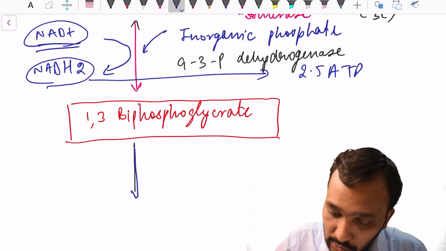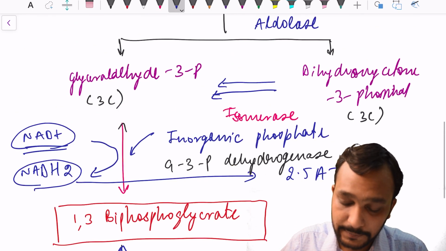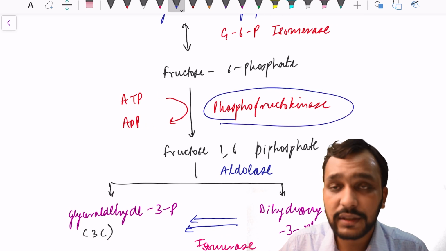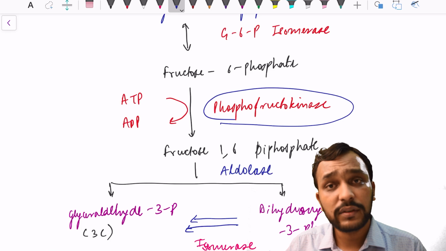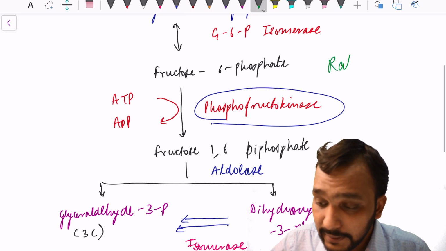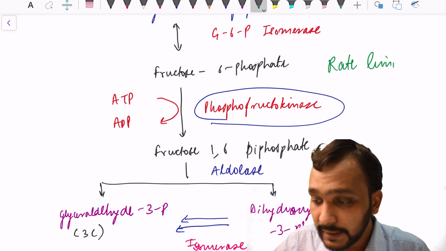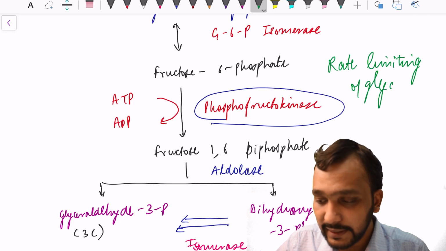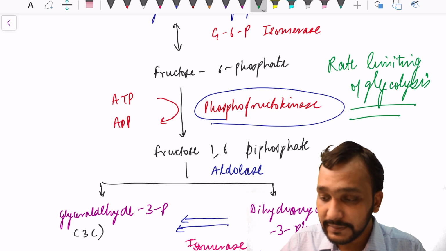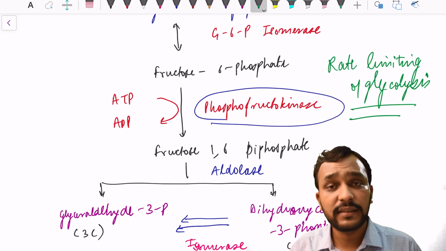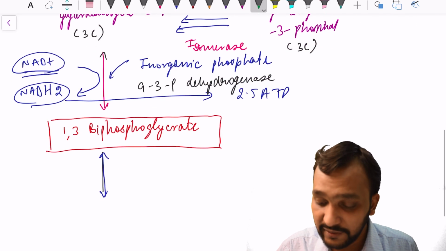Okay, I will tell you which are the steps that are reversible. And one thing I want to tell you about the enzyme phosphofructokinase. This was an irreversible step, and this is the rate limiting enzyme of glycolysis. Okay guys, and this enzyme is inhibited by its product, and its product is fructose 1,6 biphosphate.